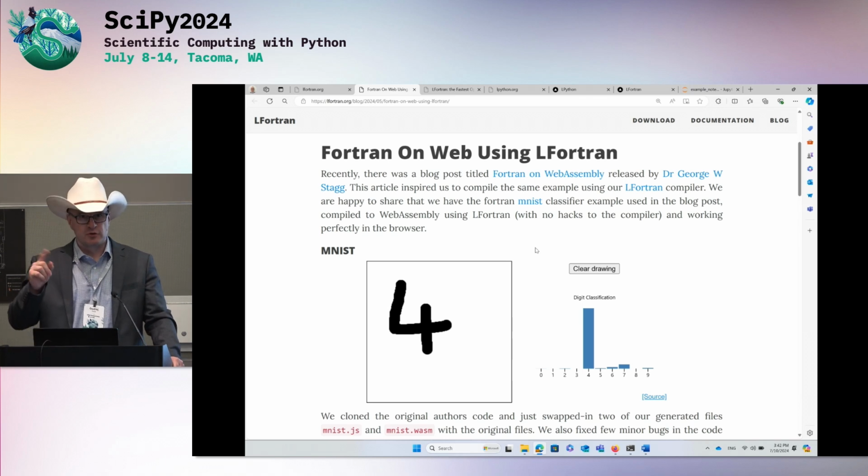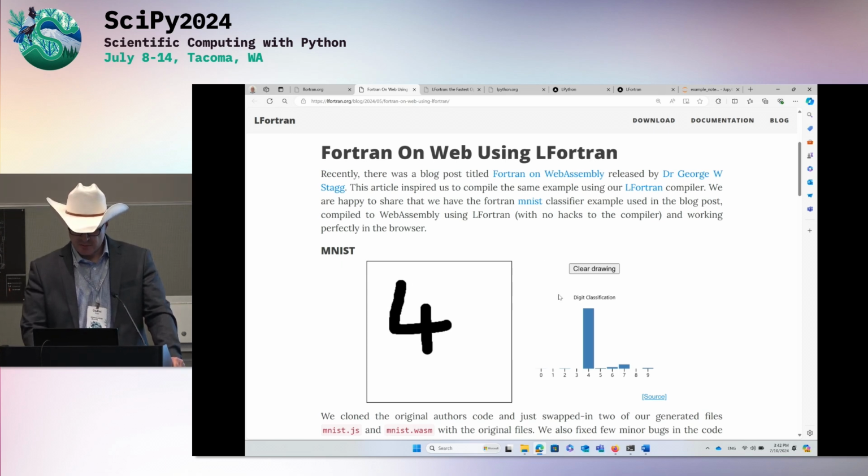He used Flang. He had to also patch Flang, to be fair. So I think we are not that far behind. And then we compile and run. Okay. Let's get back to the presentation.